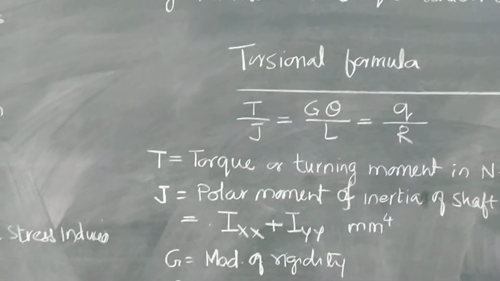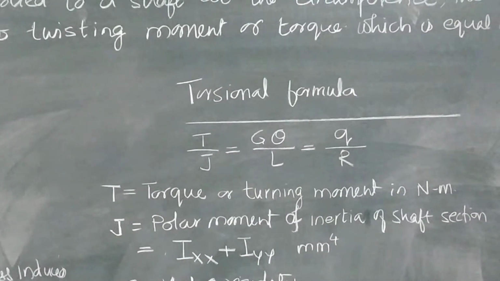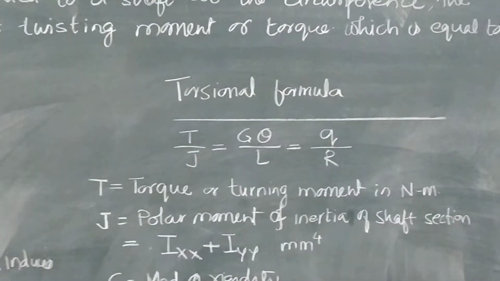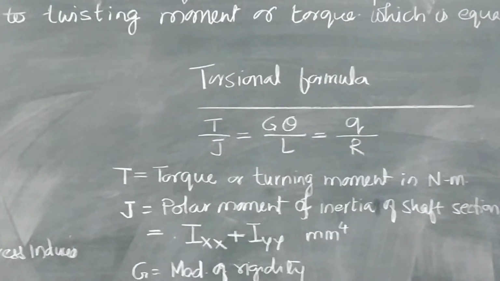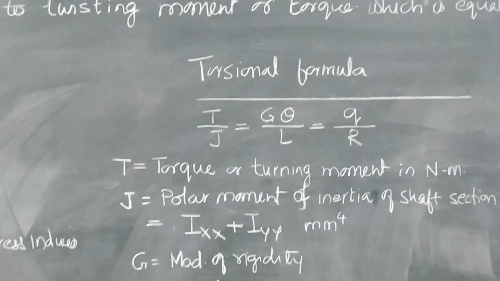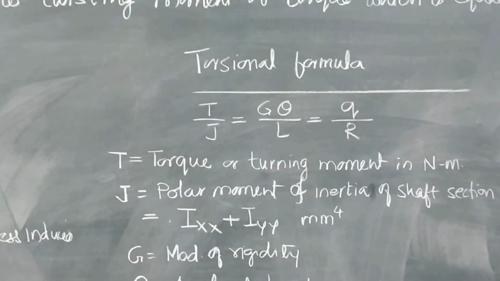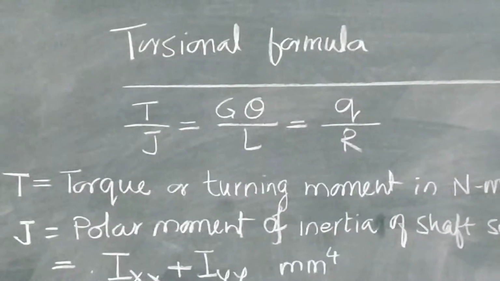In your textbook or in any other book, maybe they use some other terminology, or maybe the same, but we will write down the meaning of the terms used in the formula. This is the torsional formula. No derivation is expected in your syllabus.